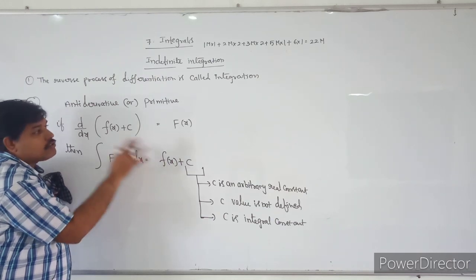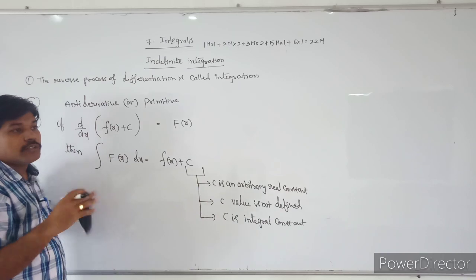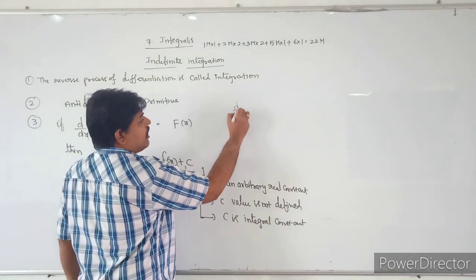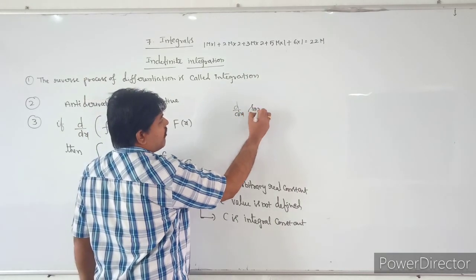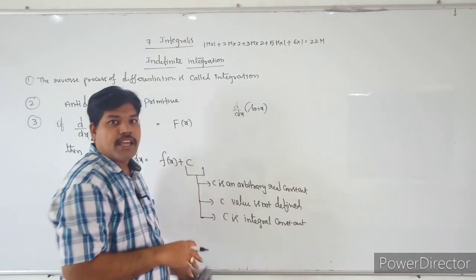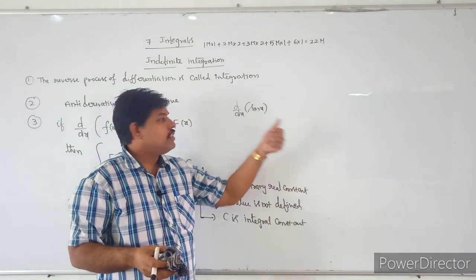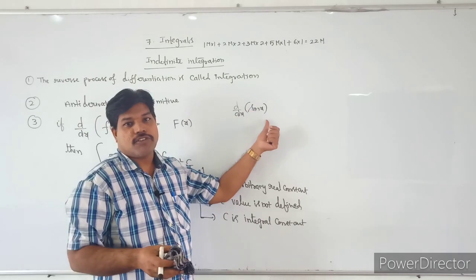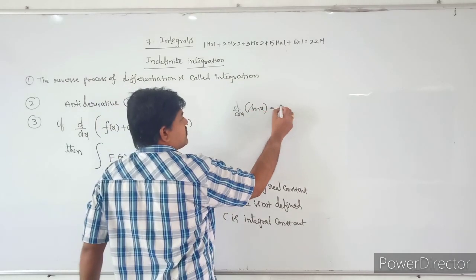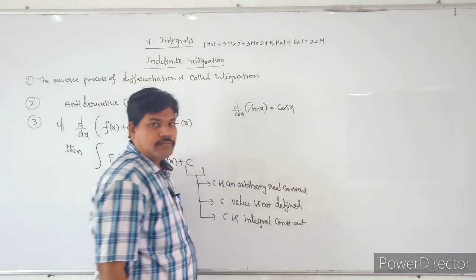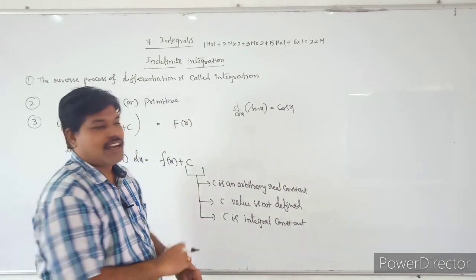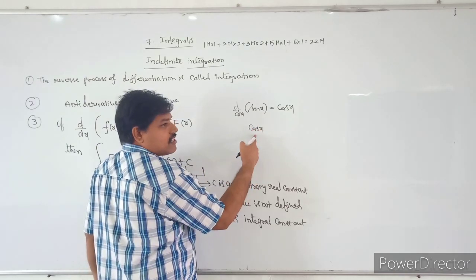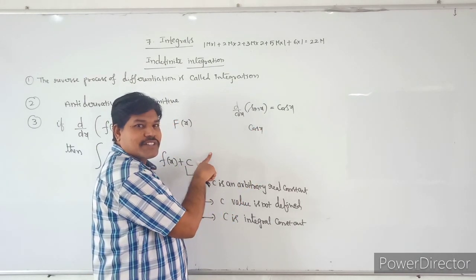Do you understand, students? In differentiation, they give you one function and you calculate its derivative, for example, the derivative of sin x. What is the derivative of sin x? The derivative of sin x is cos x. But here, they will give you cos x. What is the antiderivative? That is the question.